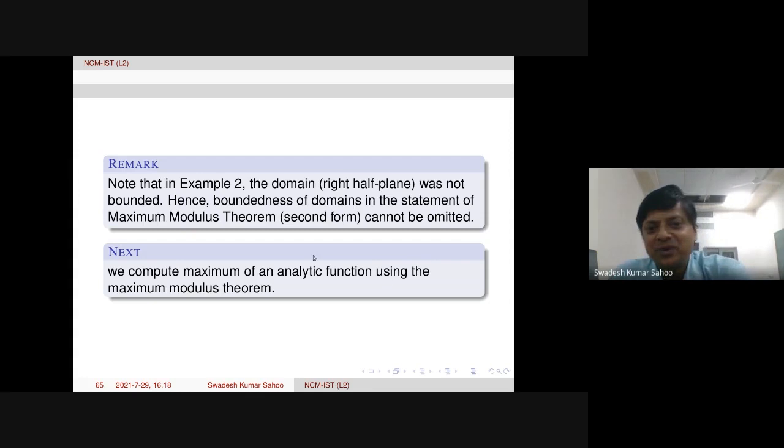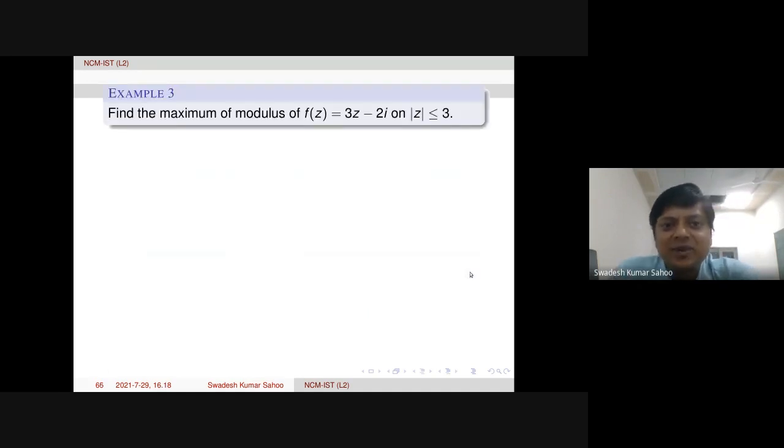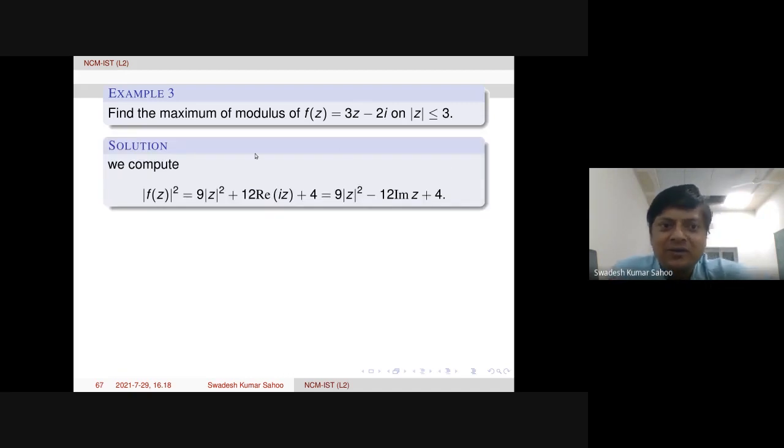Next, we compute the maximum of an analytic function using the maximum modulus theorem. Of course, depending on the function, challenges are there. But this is a simple function so that we understand how to compute this. Find the maximum of modulus of this function on this compact set, closed and bounded. By the second form, this maximum will occur on the boundary. So how to solve it?